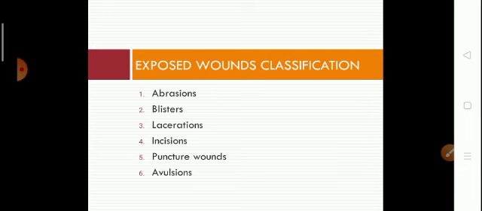Now the third and fourth are the same, and the precautions we need to take are also similar. That is laceration and incision. The initial care for laceration and incision is essentially the same as for the abrasion. Once bleeding has been controlled, carefully clean and inspect the wound. The athlete must be referred to a physician for any of the following reasons. Now we'll check what the reasons are.